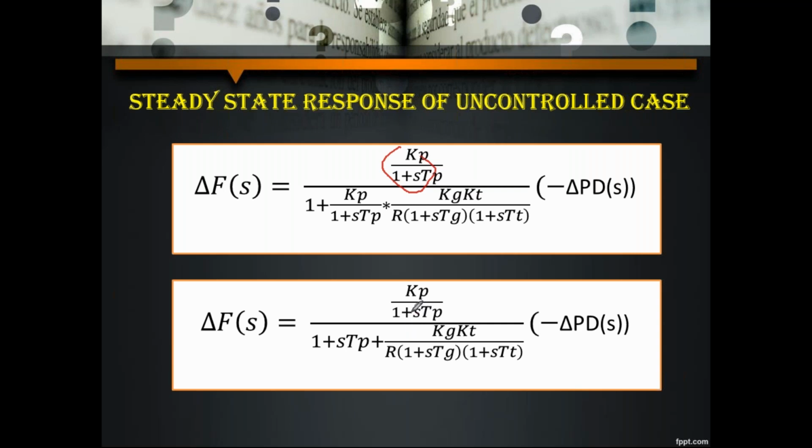Sorry, this term is not getting here. This is wrong. Here we are getting only Kp. Why? Because we are cross multiplying here. When we cross multiply, 1 plus sTp will come here, then you will get 1 plus sTp, and that gets cancelled. So 1 plus sTp plus Kp into... so Kp is not there, right? So here Kp is there.